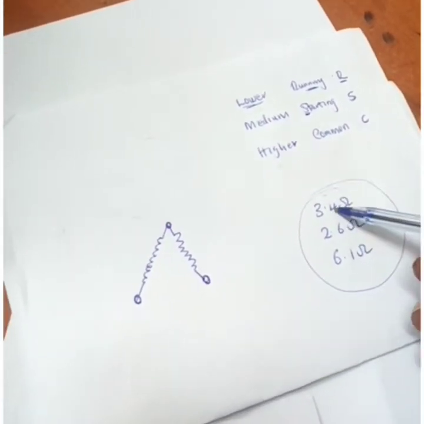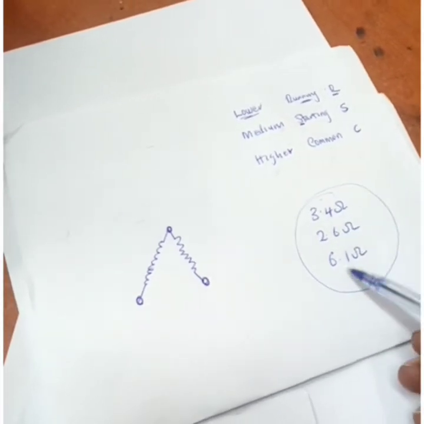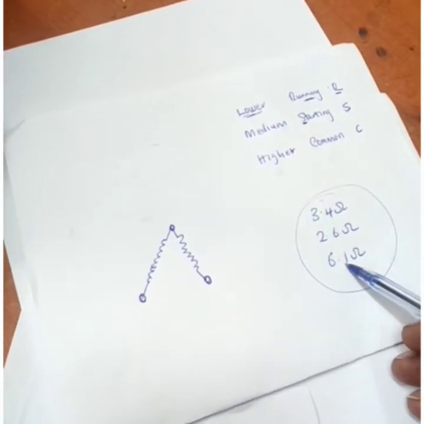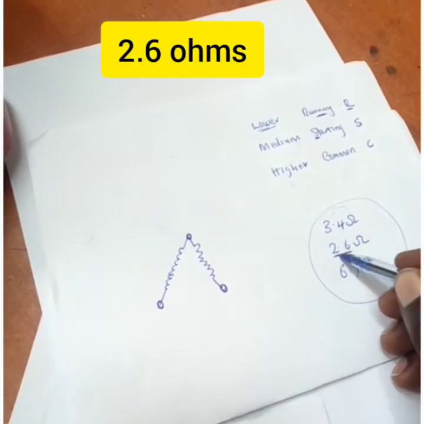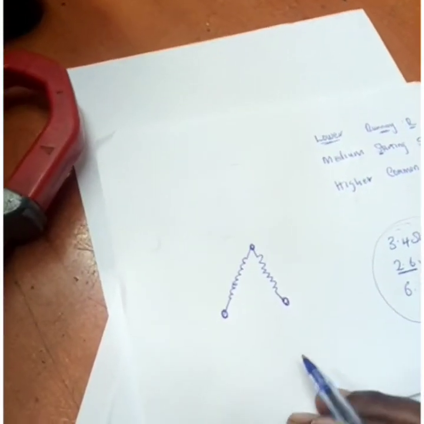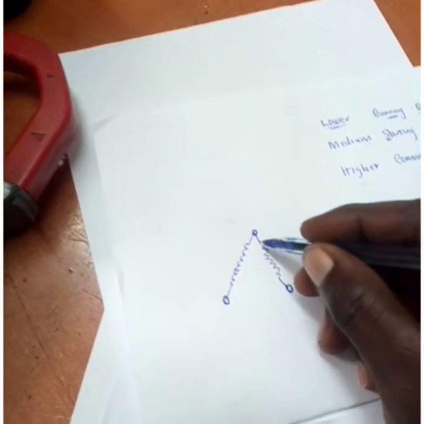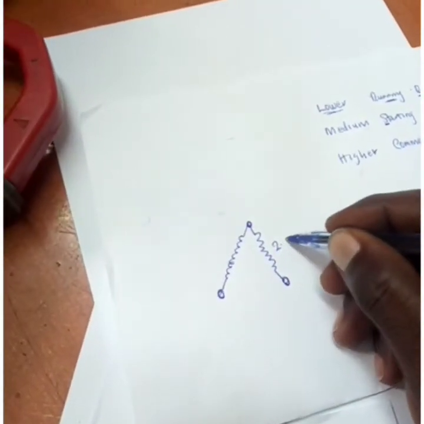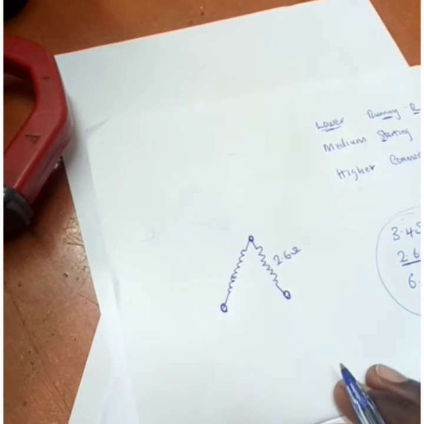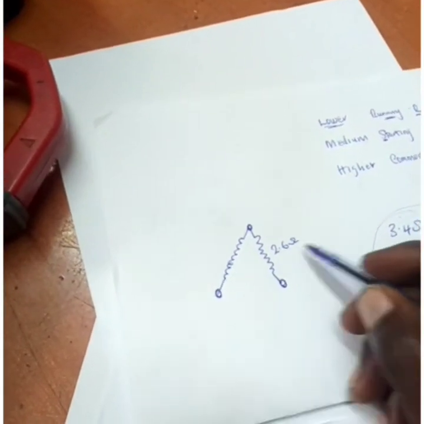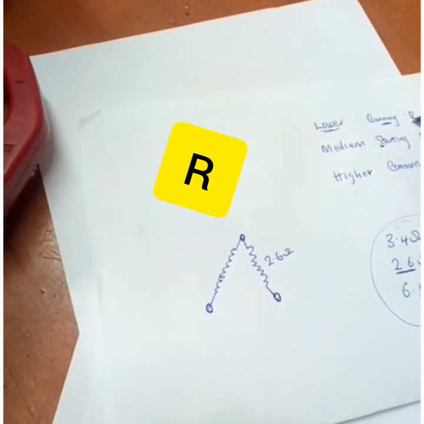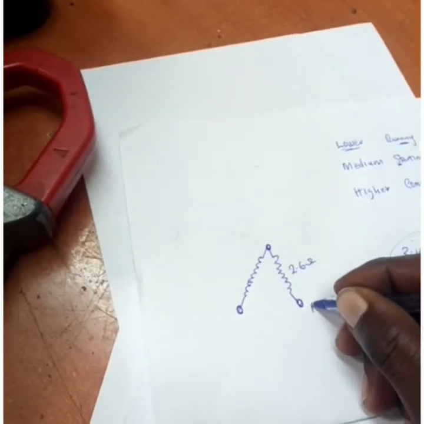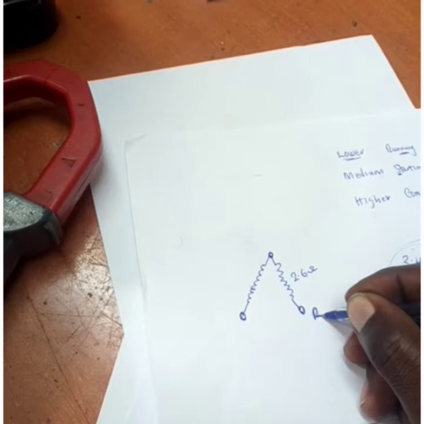So 3.4, 2.6 and 6.1. The lower resistance is 2.6. So let us take this one being the 2.6 ohms. Remember we said this is the lower resistance represented by letter R. So we put our letter R there.